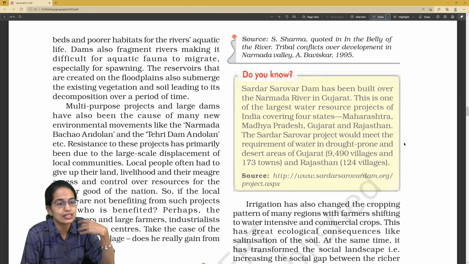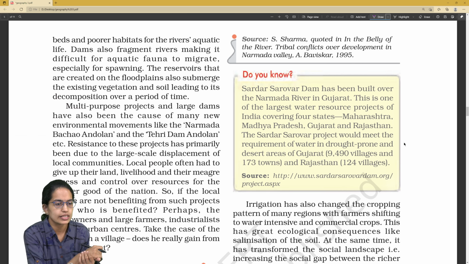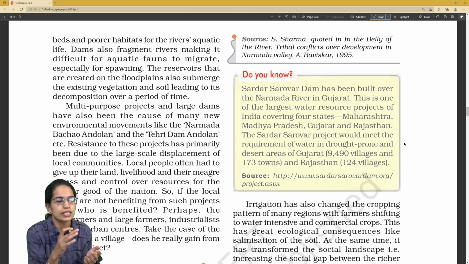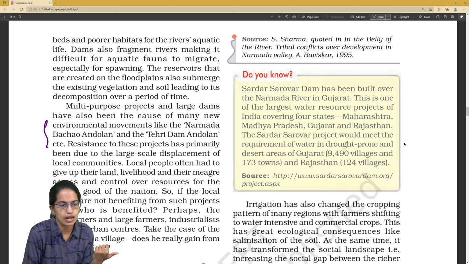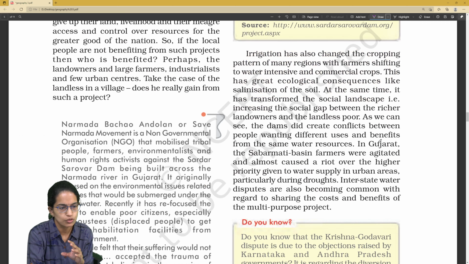The idea here is how these dams have been making it difficult for migratory species to thrive, and especially the spawning of the migratory species becomes difficult. Then we have some major movements related to it. Narmada Bachao and Tehri Dam are some of those. Sardar Sarovar Dam, which states water is conserved through the Narmada, and the details of Sardar Sarovar are important. So again, important from your MCQ point of view.